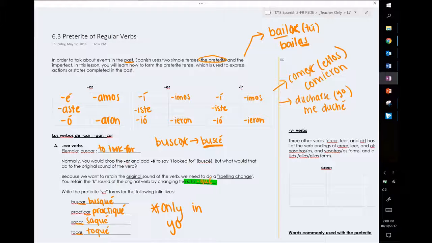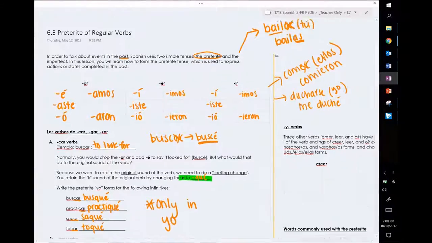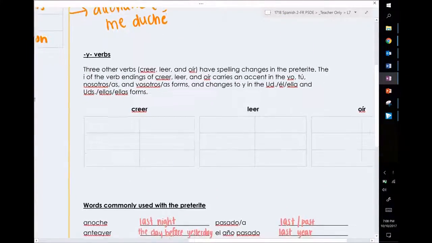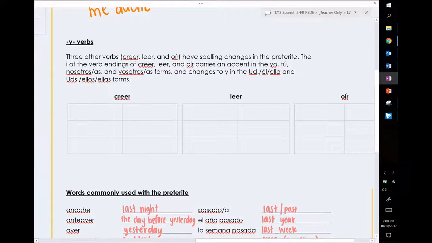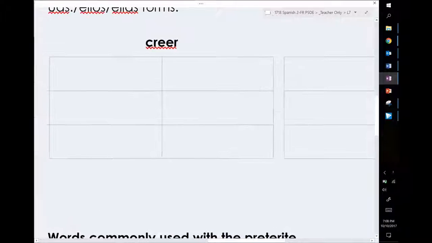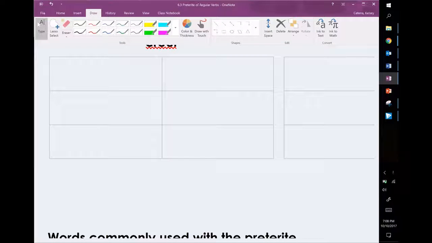Today we're going to be talking about some irregular verbs in the preterite. So we are in OneNote on the page titled 6.3, Preterite of Regular Verbs. These are the notes that you took last week over regular AR, ER, IR verbs and cargar stars. If we slide over, you will see our first set of irregular verbs, which are Y verbs. These verbs have some spelling changes, which is why they are irregular. So we're just going to dive right in with their conjugations.